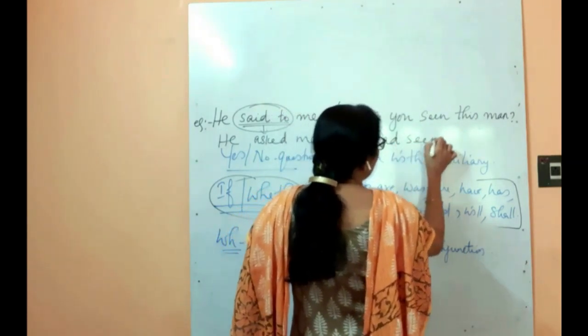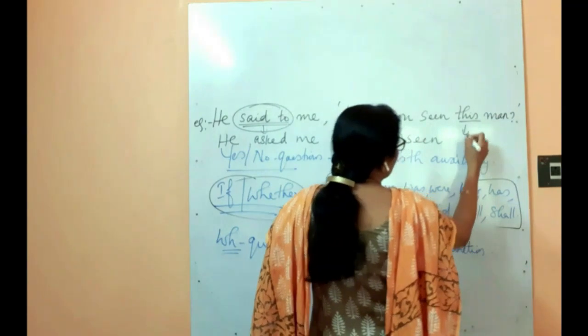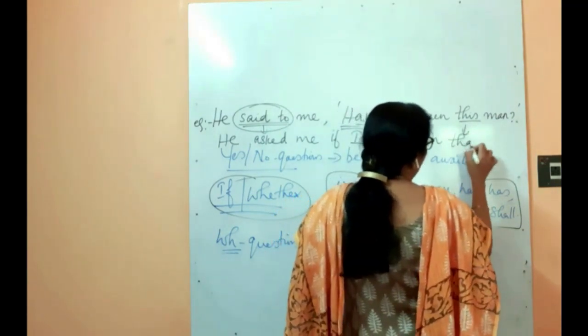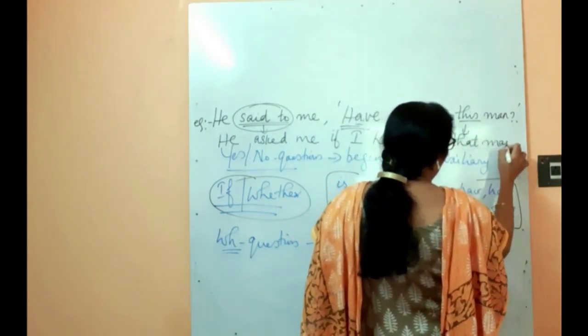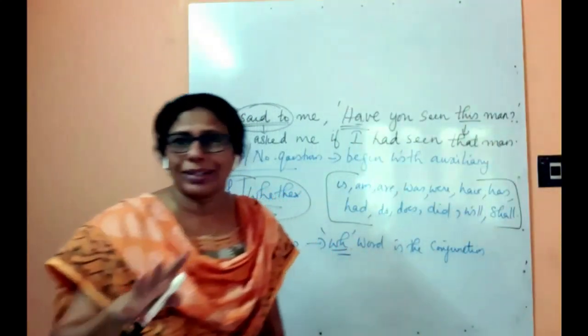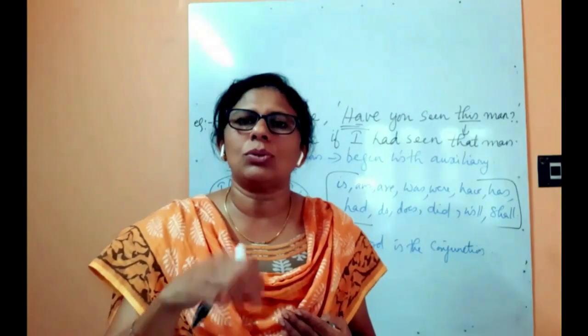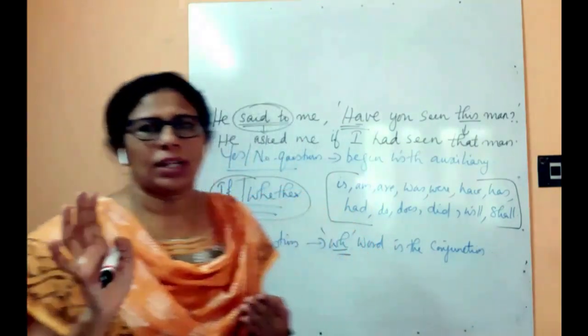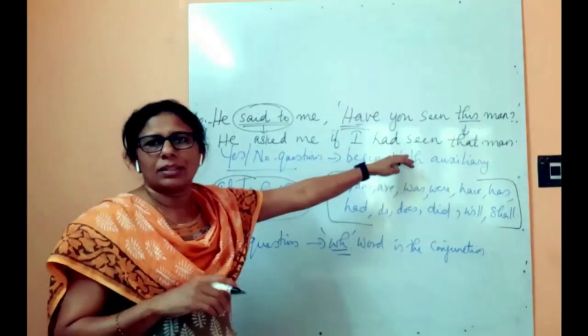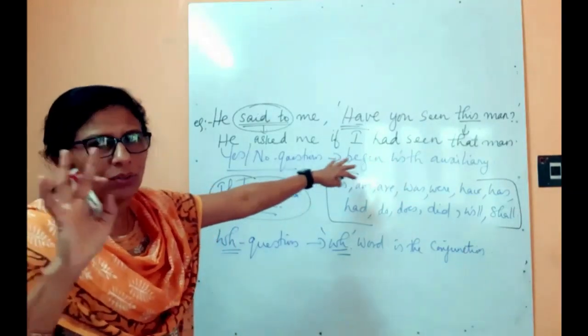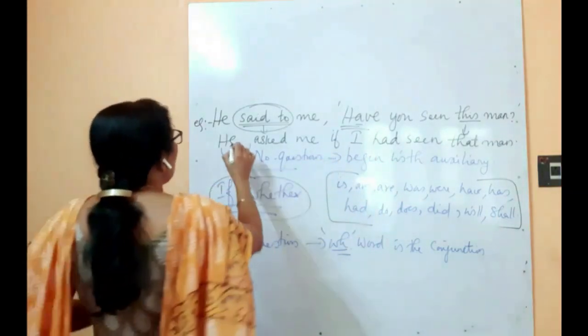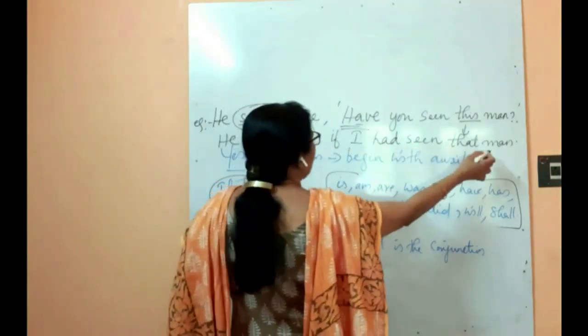Whether I had seen this man, "this" will change to "that" man. Full stop. Don't put a question mark. We have converted that interrogative sentence to a statement. Understood? As the SVO pattern means it's a statement only, not an interrogative anymore. So, he asked me if I had seen that man.